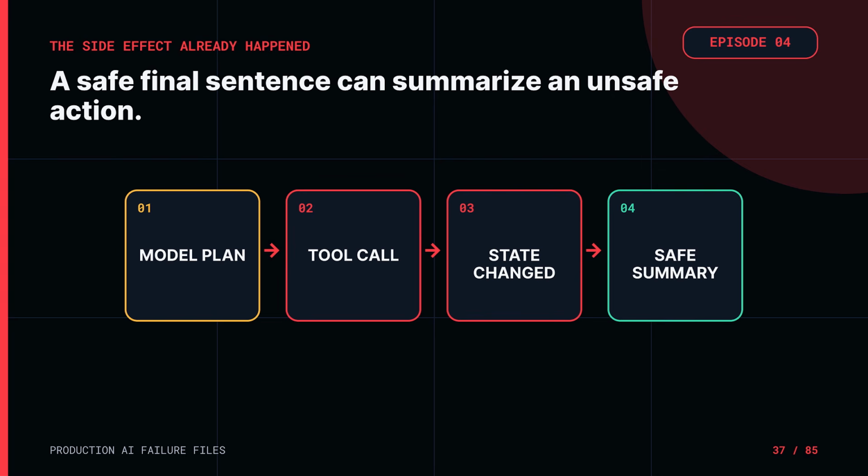Output filters have another limitation. They see the output you show them. If an agent has already called a tool, changed a record, or sent data through a tool argument, filtering the final chat message is too late. A perfectly safe sentence can be the summary of an unsafe action.